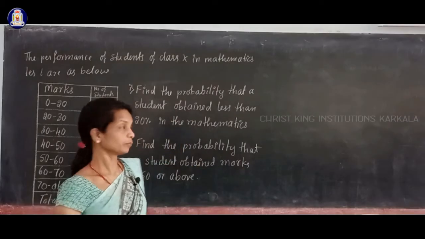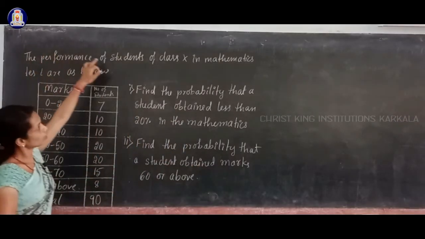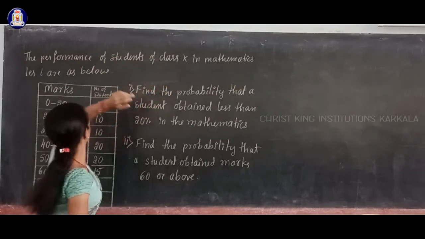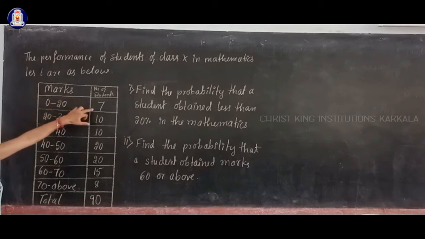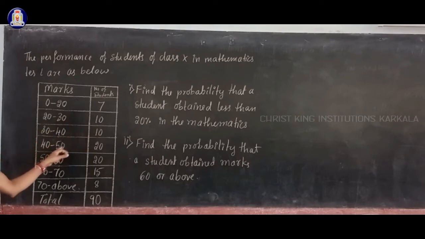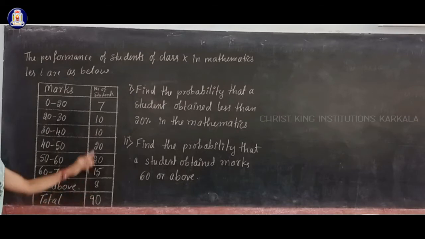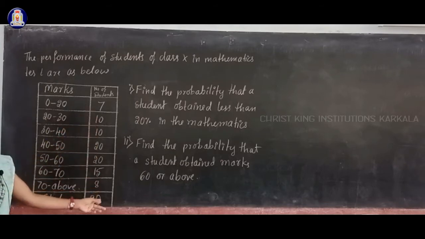Okay, thank you. Next problem is: the performance of students of class 10th in a mathematics test are given below in this table. Marks 0 to 20, 7 students; 20 to 30, 10; 30 to 40, 10 students; 40 to 50, 20 students; 50 to 60, 20 students; 60 to 70, 15; 70 and above, 8 students; and total you are given 90 students. If you take the total of the number of students column, you will get 90, means there are 90 students in class 10 and their marks are given in the table.